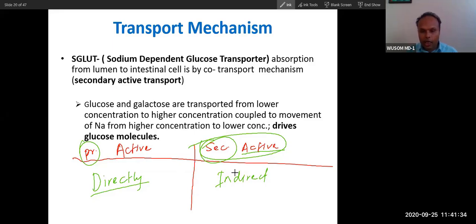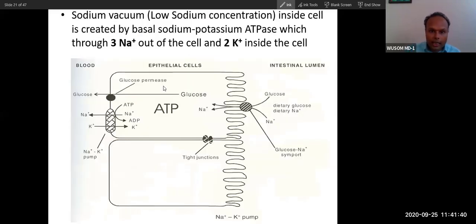You can see this is an SGLT, a sodium dependent glucose transporter. You can see this is a symport. You must have studied symport and antiport. What does symport mean? It transports glucose and sodium together, as the name suggests. Only monosaccharides can be transported, not polysaccharides.